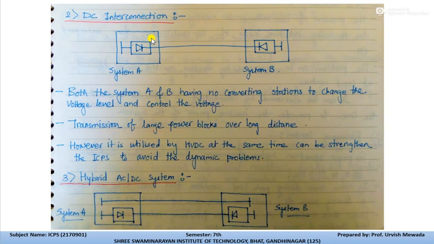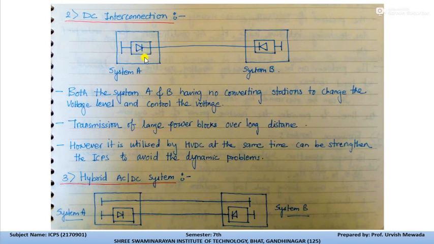Both systems A and B have no converting station in between to change the voltage level, but it can transfer power over a long distance. There will be converting and inverting stations only at the sending and receiving ends.